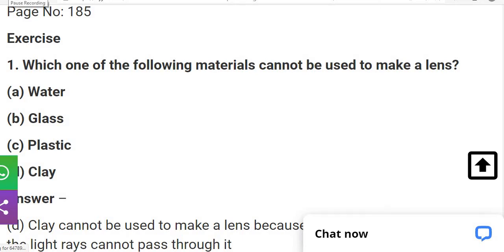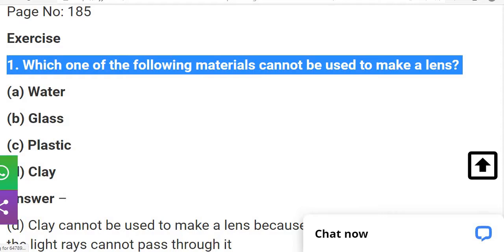Hello student, now let's move further. We start with question number 185, exercise question number 1. Which one of the following material cannot be used to make a lens?